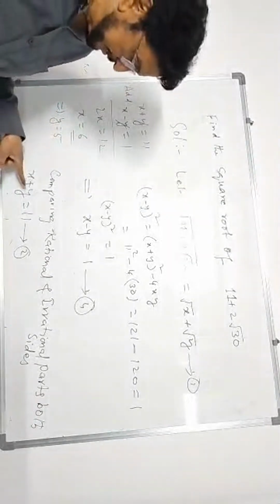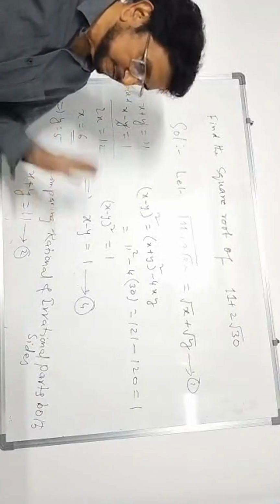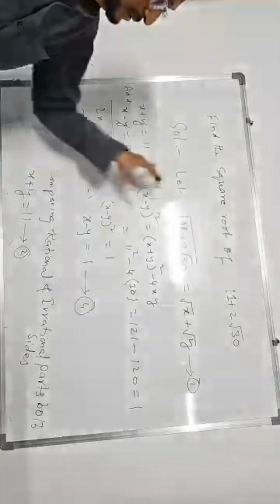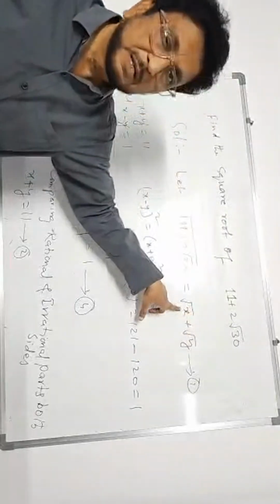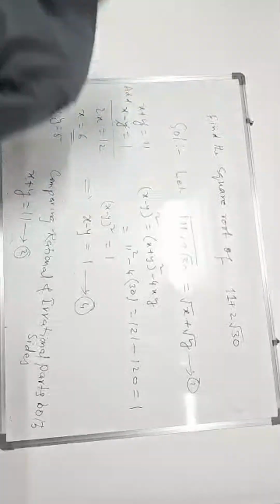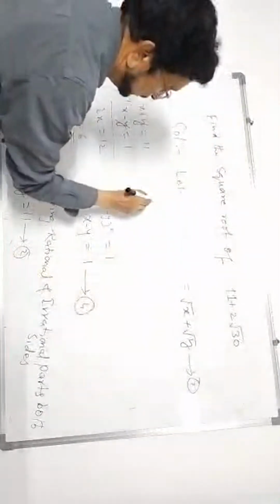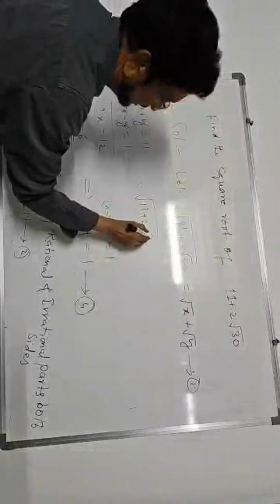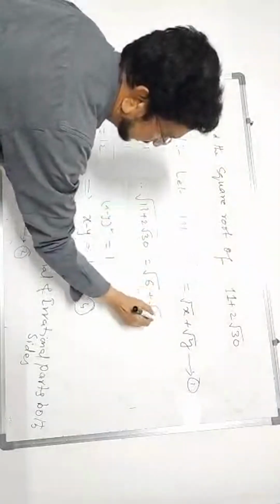Put x is equal to 6 here: 6 plus y is 11. Then y is equal to 11 minus 6, which is 5. y is equal to 5. Therefore, the square root of the given expression is root x plus root y, with x value 6 and y value 5. Therefore, the answer is root 6 plus root 5. Hence, the square root of 11 plus 2 root 30 that he asked, we found as root x plus root y. This is the answer we got.